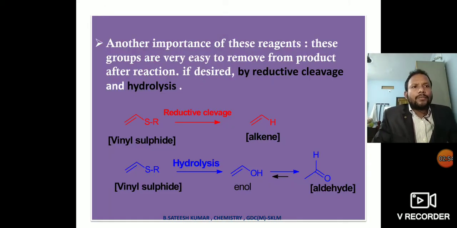Another important point of these reagents is that these groups are very easy to remove from the product after the reaction, if desired, by reductive cleavage or by hydrolysis.